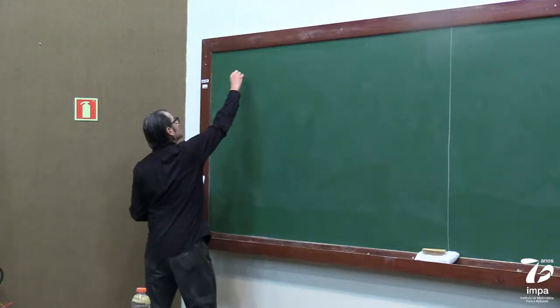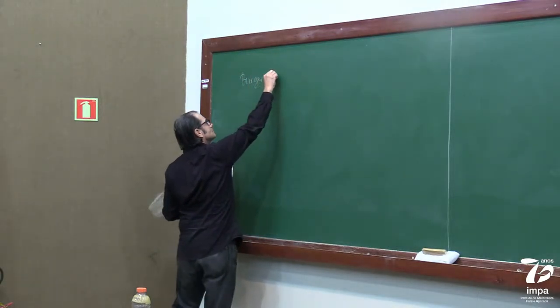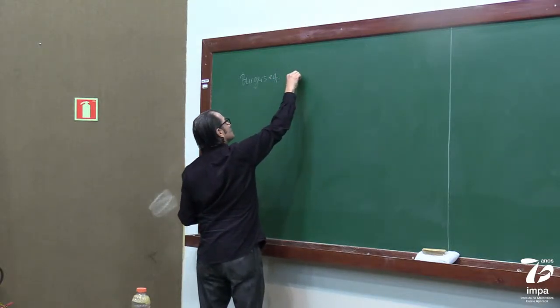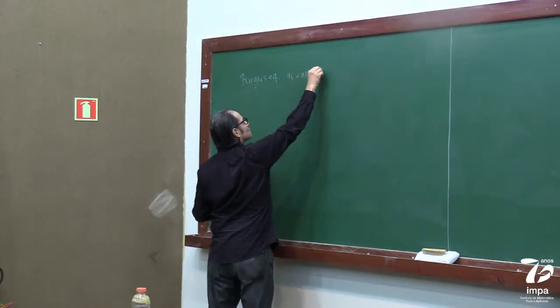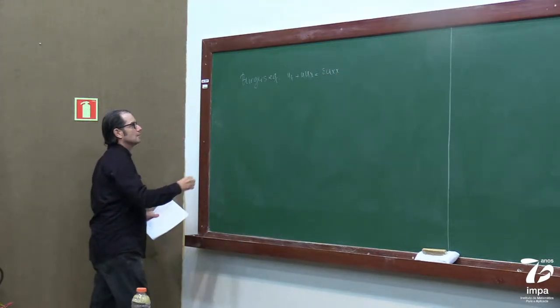So where are we? We were looking at the Burgers equation. Let me remind you of what we saw, right? The viscous Burgers equation, or originally called the Burgers equation.